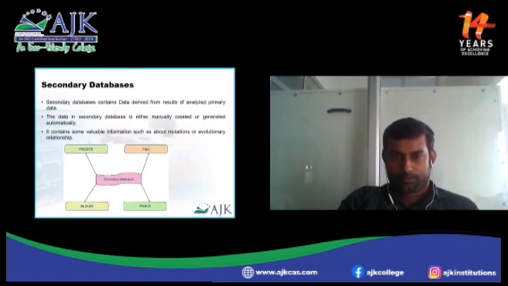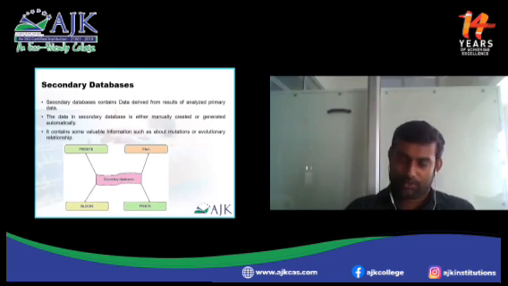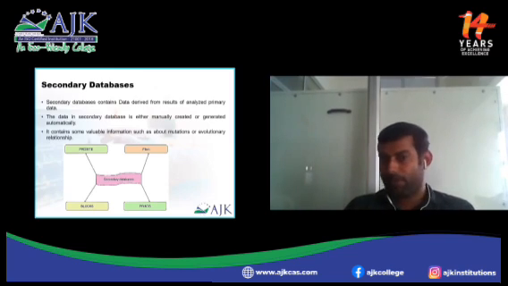Secondary database. So we learned about the primary database. The next is the secondary database. The secondary database consists of data retrieved from the results of primary. Primary is a fresh one. The researchers directly develop some products in a research laboratory and submit them to the primary database. But in the case of the secondary database, they retrieve the data from primary, interpret it with some tools, analyze it in various forms and again submit it to the secondary database. So it's the result of analyzed or retrieved primary data.